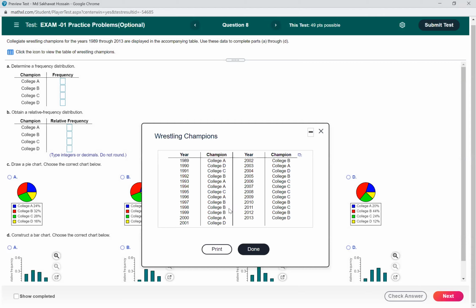Corresponding frequency. So we have to just find the frequency, how many times they became champion, right? So how many times college A became champion? So that means how many times college A occurred? So 1, 2, 3. So do you want me to go over this one, or should I leave this one?